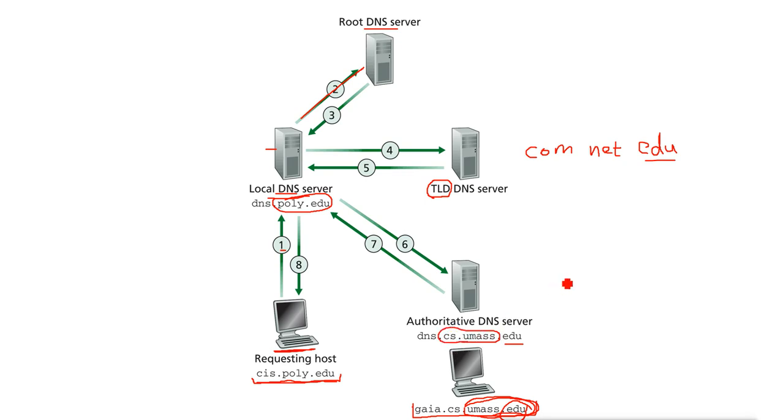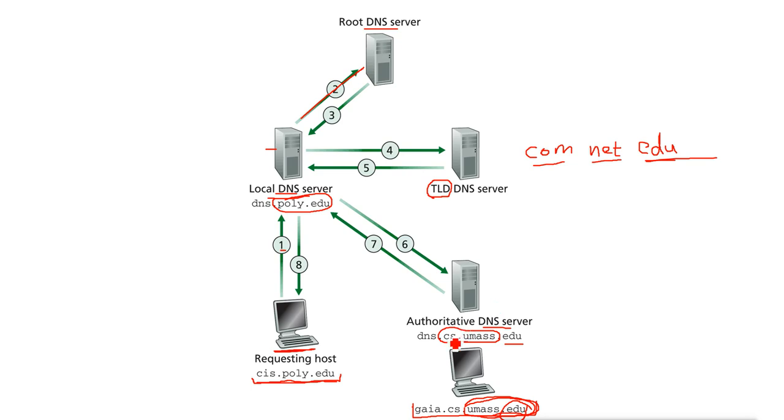Now whenever we register our domain, whenever we open any website to access from the internet, what we basically do is register our domain name into these top level DNS servers. That means if your domain name is .com, then it will be registered in the com servers. If it is .net, then it will be registered in net. If it is .edu, then it will be registered in edu, org, gov, and so on. So if you register your domain, your information will be stored there. Information like your DNS server IP with your domain name will be registered there.